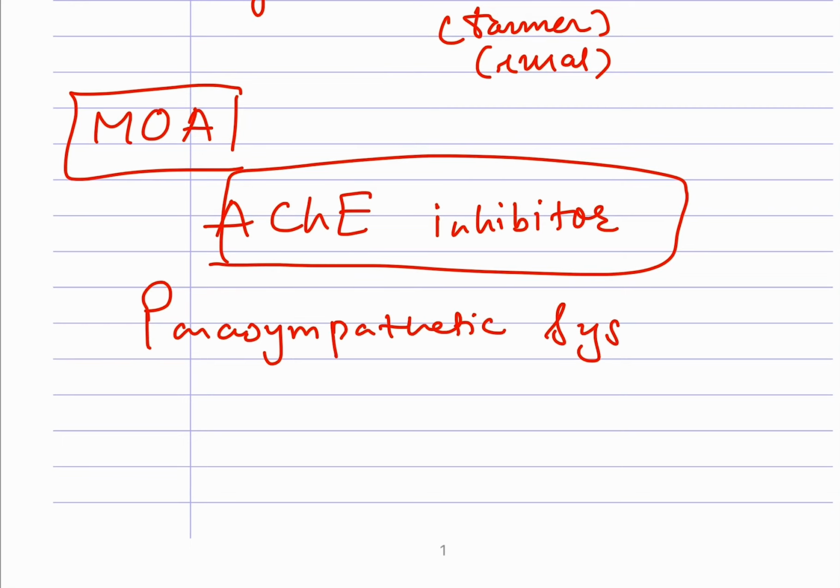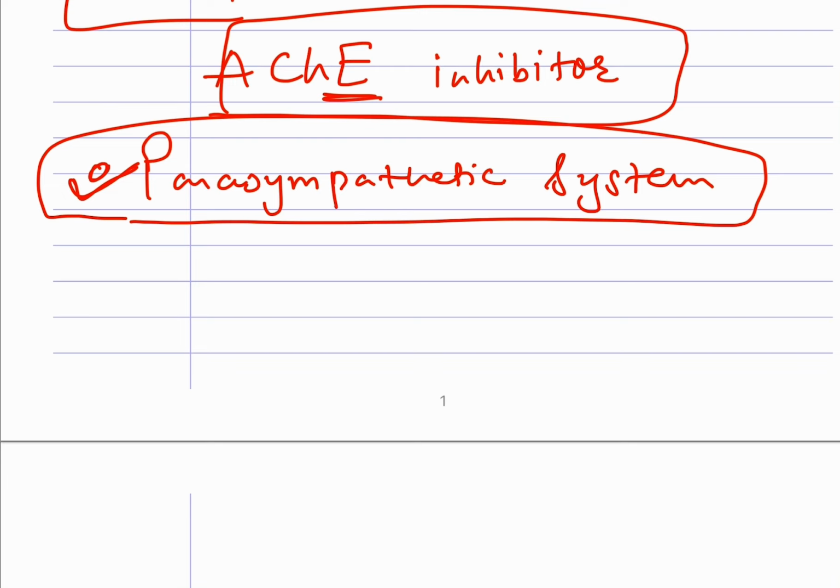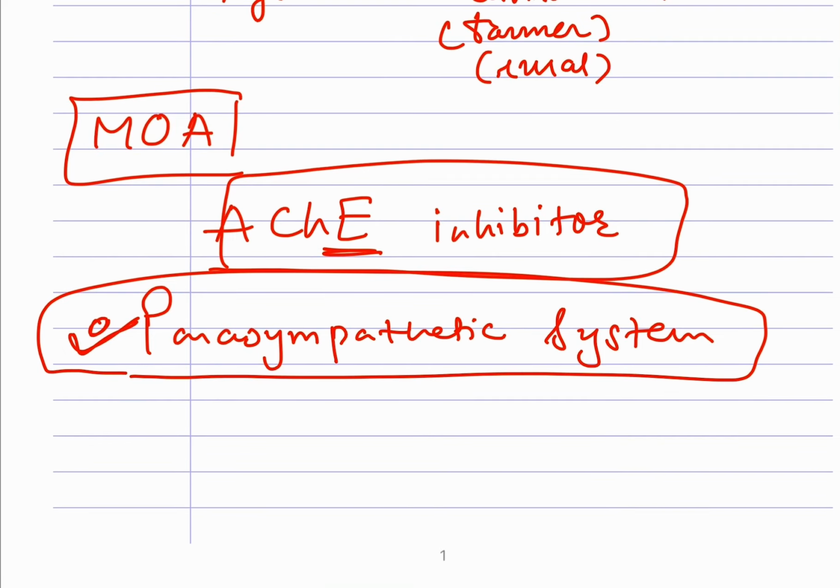So acetylcholine esterase will be the antidote of the parasympathetic system, and these organophosphorus are inhibitors of acetylcholine esterase, so they will indirectly be parasympathetic system stimulators. Okay, and this is kind of an irreversible inhibitor, irreversible inhibitor. So we have to remember all that.